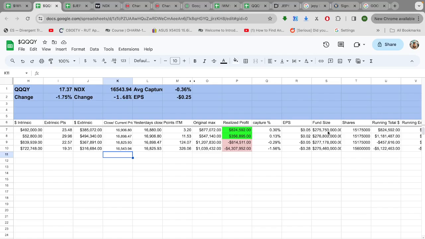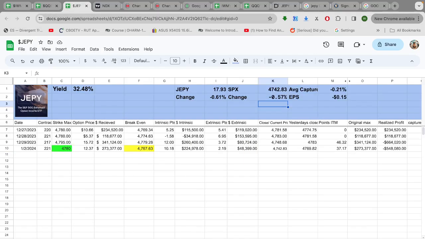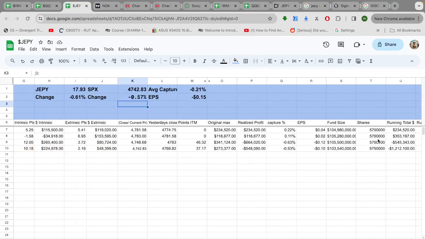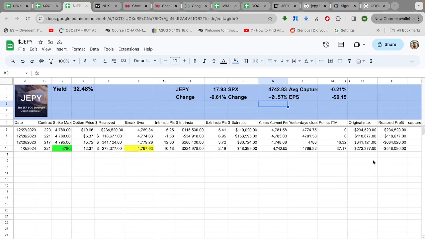The reason the share count went up so much last month is because everyone could see we were having a good month in IWMY and people wanted a piece of the action. And that's totally reasonable, but I'm going to monitor the share count like a hawk. Let's look at JEPY. JEPY is a $100 million fund, so it would have to grow to $700 million to get into the same problem that we had last time. And so far this month, it's actually shrunk a little bit. So I think that's going to be a one-time anomaly.